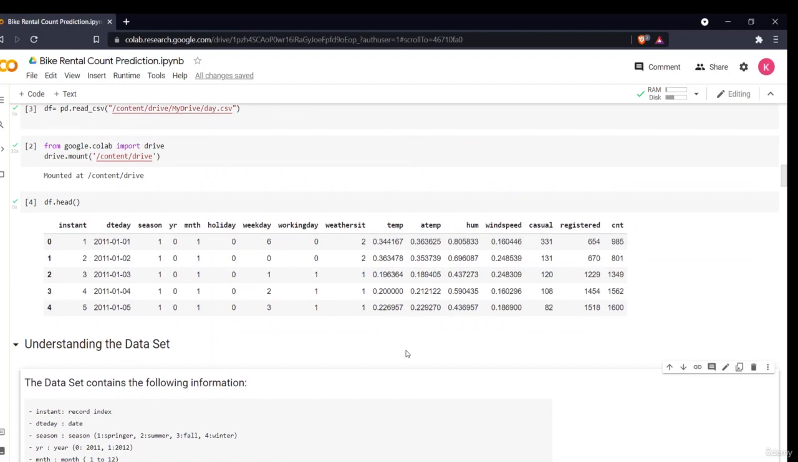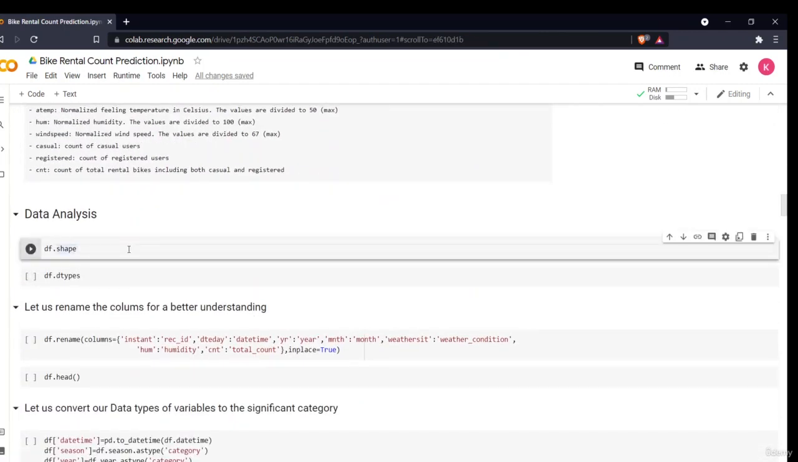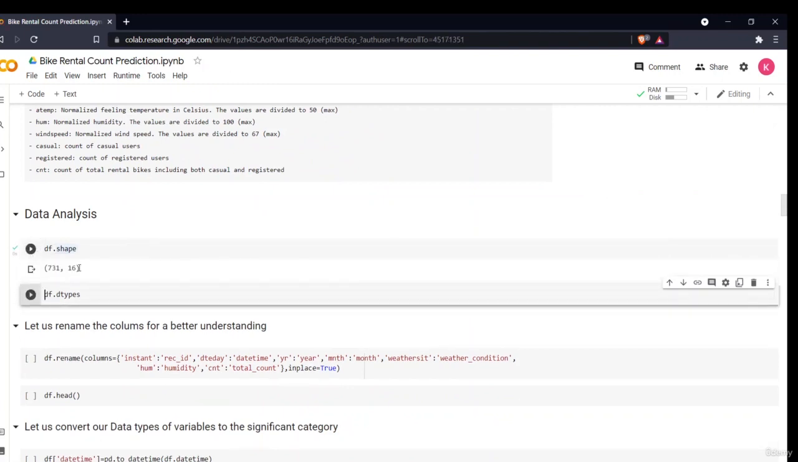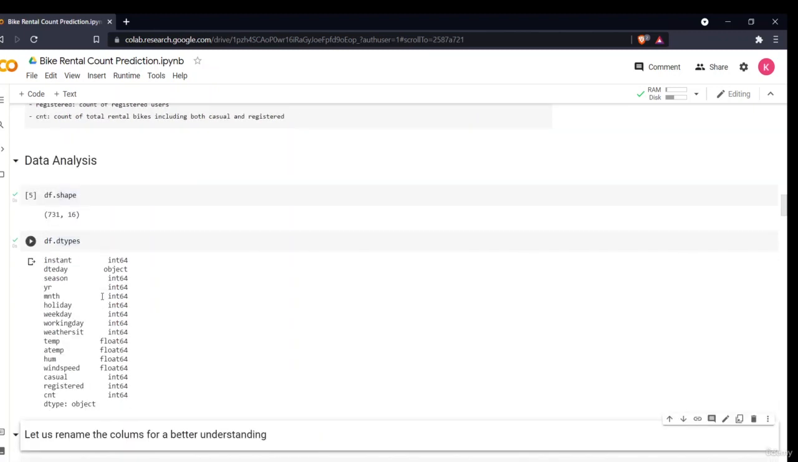So now the next thing we have to do is some data analysis. Let us see what the shape of our data is. As you can see, I told you there are 731 rows, that is 731 days of data, and 16 columns, which we discussed. And all the data types are given. Here all the data types are basically integer, and some of our float data.